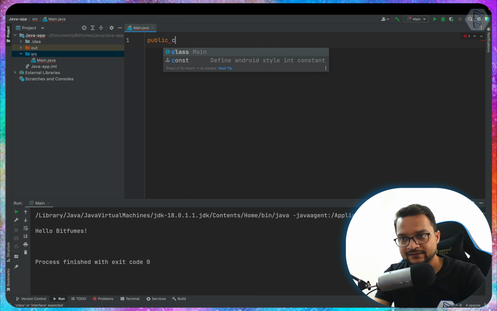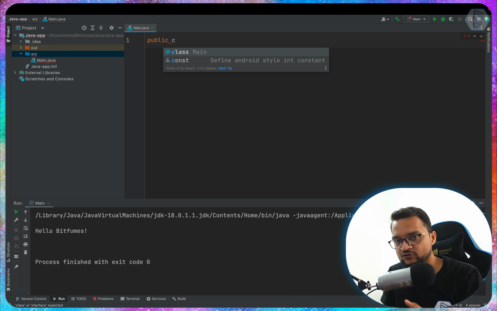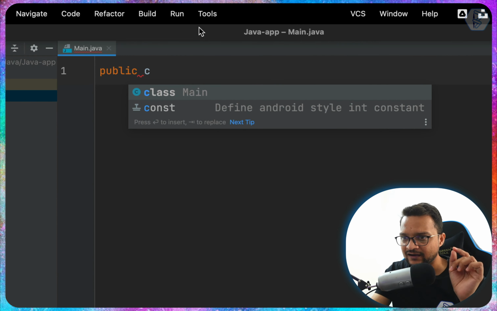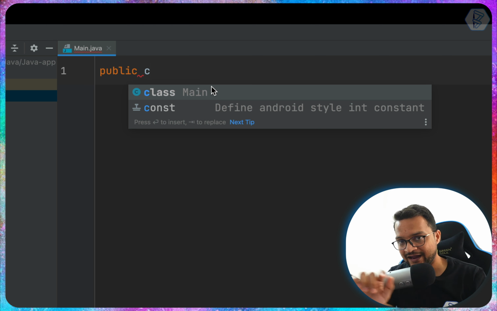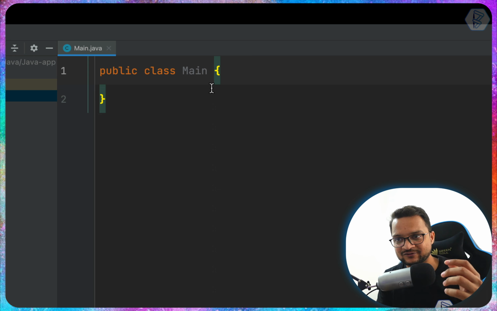Public, then class. Since you are on the main file, you must create a class called Main, and that's why we have the suggestion not just for the class but for the main class name also. So I just need to hit enter, and the IDE knows that when you create a class you need the curly braces, so it has added the curly braces by default.